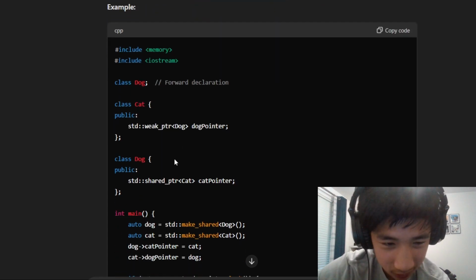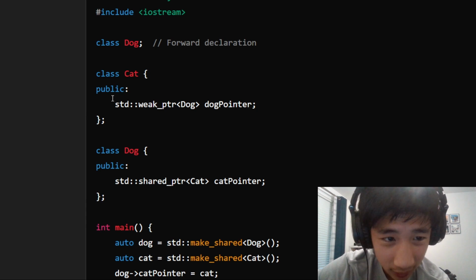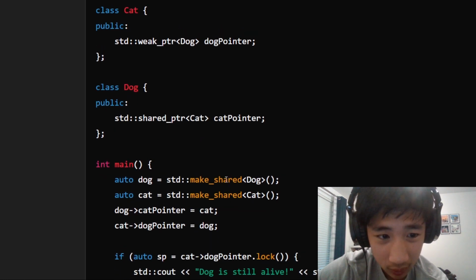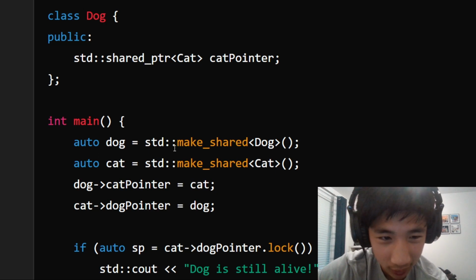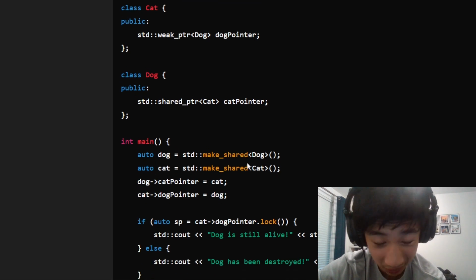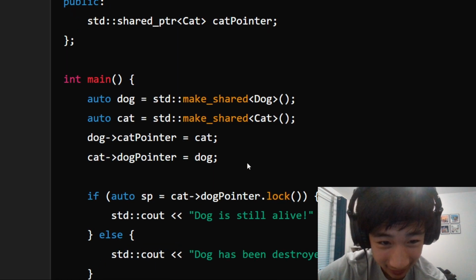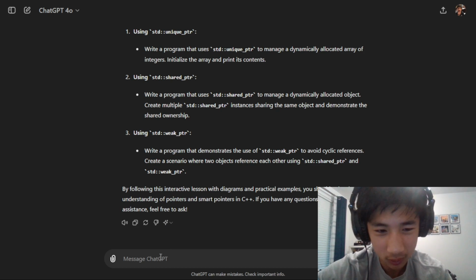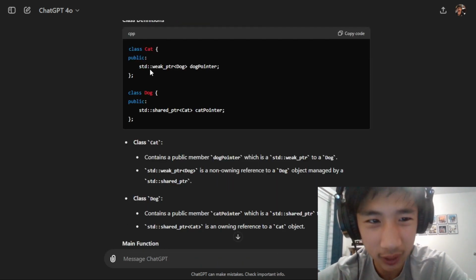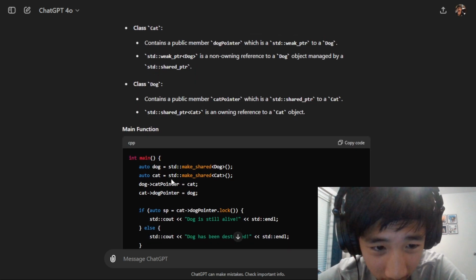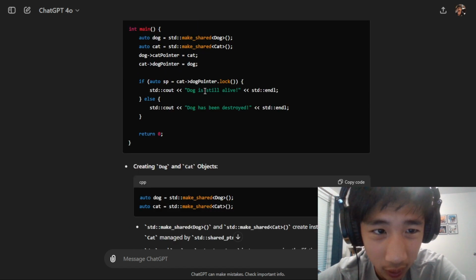And this is where the syntax gets really trippy. So inside of it, I guess you want to create a weak pointer, for example, dog pointer, and a cat pointer. I guess the syntax for that part is not that bad. And then you're going to have to say auto dog, and then make shared dog, make shared cat, which I guess makes it a shared thing. Yeah, you also have to do this weird error thing. So I'm going to tell it to walk me through this code. Oh, I just realized, this is actually a weak pointer, and the other one's a shared pointer. That might be important later. Anyways, it doesn't explain the auto part, but oh, never mind.